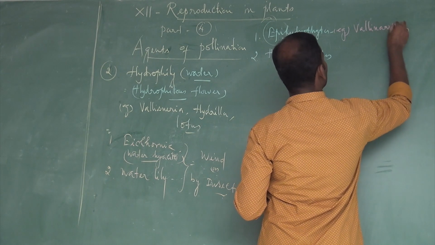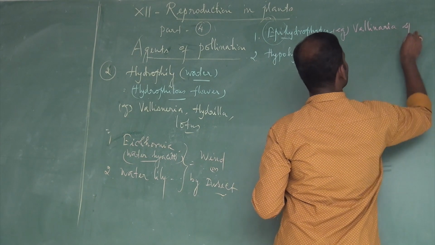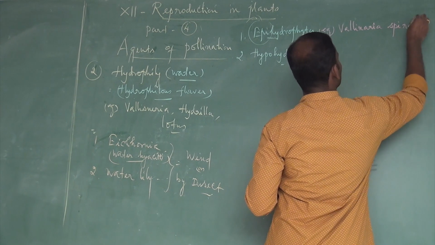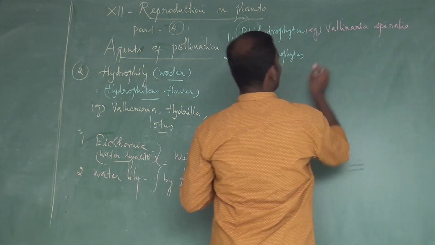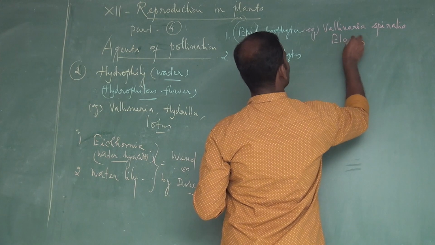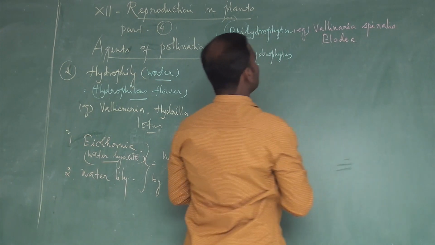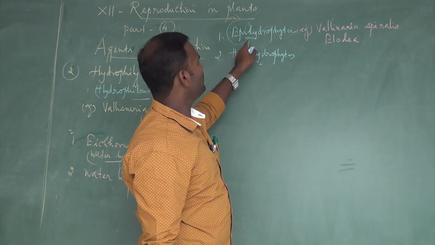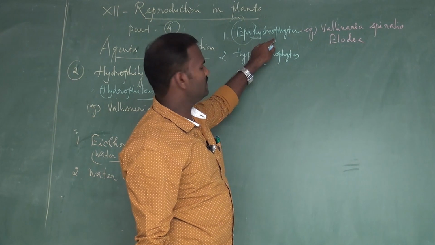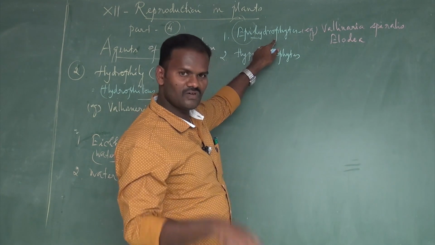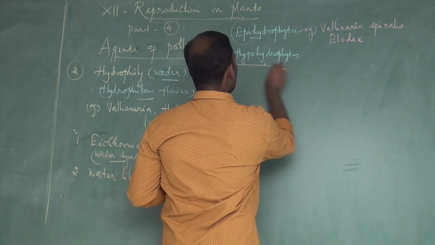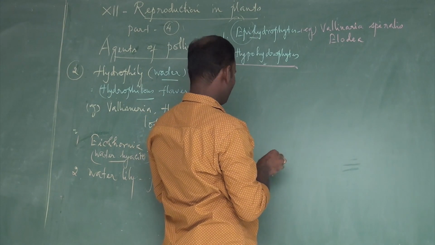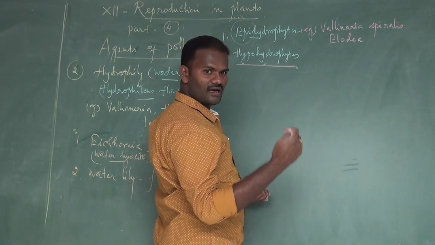If we take examples of epihydrophily: Vallisneria spiralis. Another one is Elodea. These are the examples for epihydrophily. Pollination takes place on the surface of the waters. Then hypohydrophily: pollination takes place within the water or under the water.